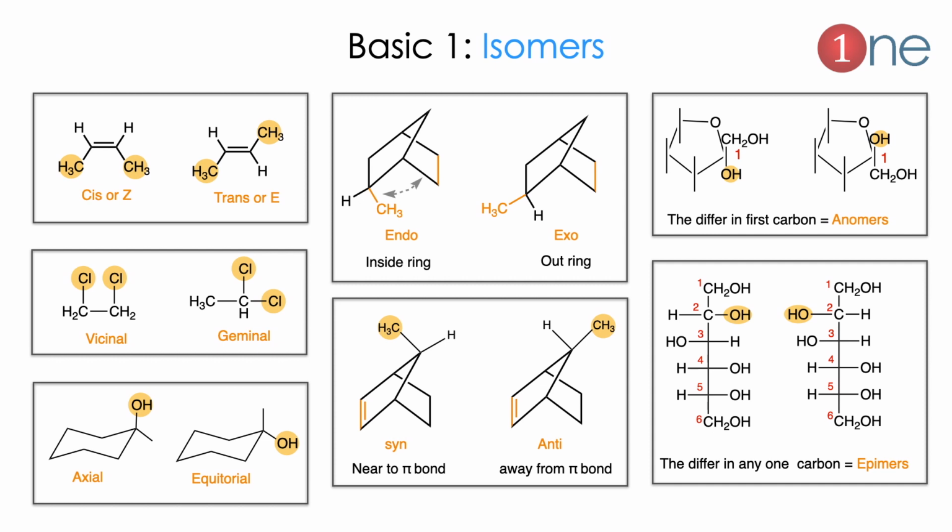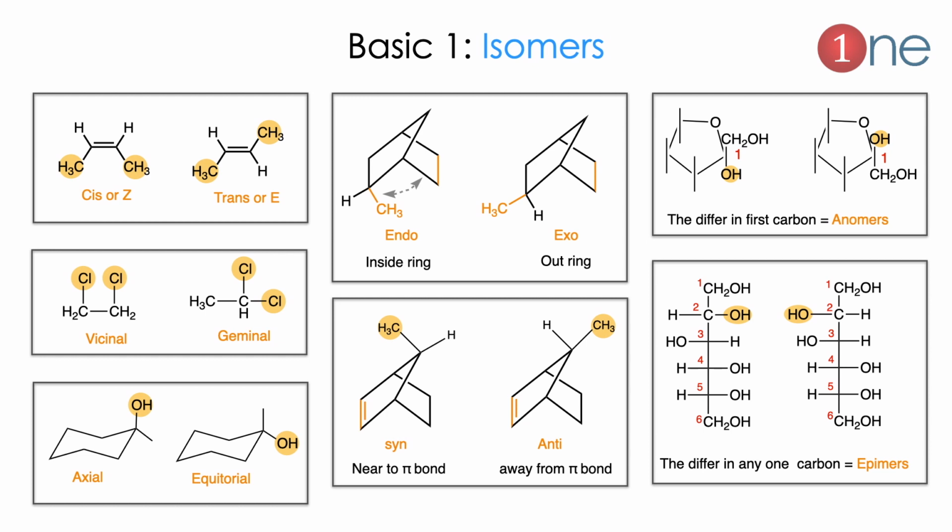First basic is isomers. In chemistry, isomers are very important. Here I give the common isomers. The first one everybody knows: cis and trans. Cis means the bulky groups are nearby, trans means opposite to each other. The second one will be vicinal and geminal. Vicinal means functional groups are on nearby carbons, geminal means on the same carbon.